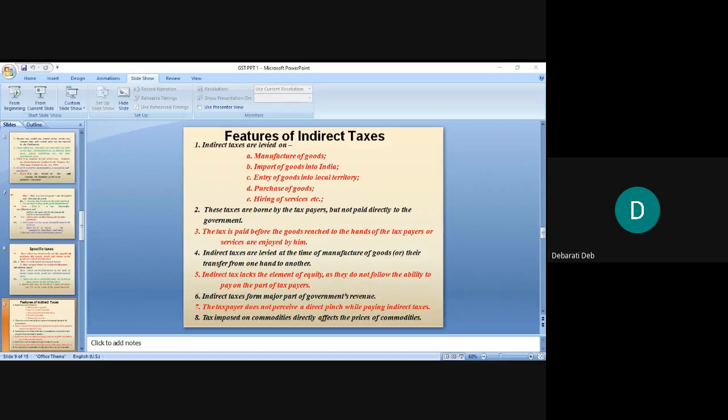Okay. Then what are the merits? High revenue. High taxes mean high revenue for the government and high benefits for us, although it doesn't properly happen in India. But in countries like Canada and almost all the European countries, people are paying 50% as tax, but they are getting free medical assistance and free education from the government.